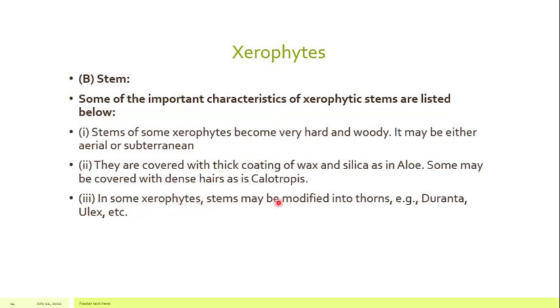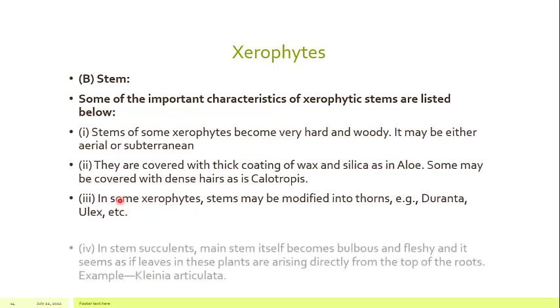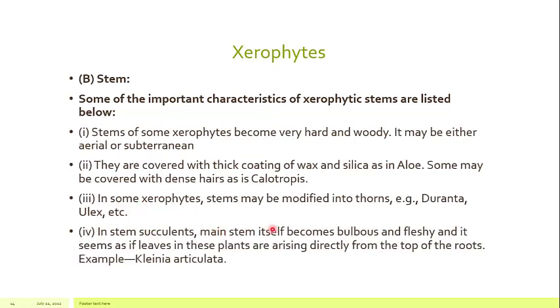In some xerophytes, the stem may be modified into thorns, as in Duranta and Ulex. So there are some plants which modify their stem according to the condition, and they make thorns. In stem succulents, the main stem itself becomes bulbous and fleshy, and it seems as if leaves in these plants are arising directly from the top of the roots.